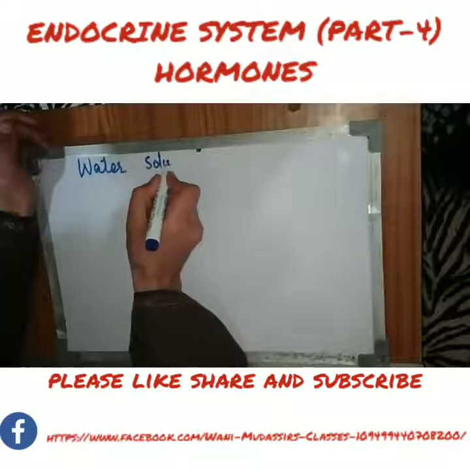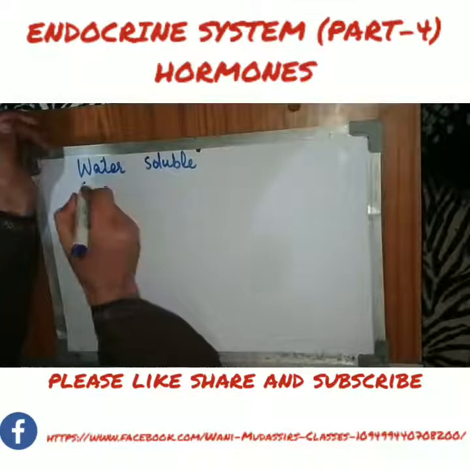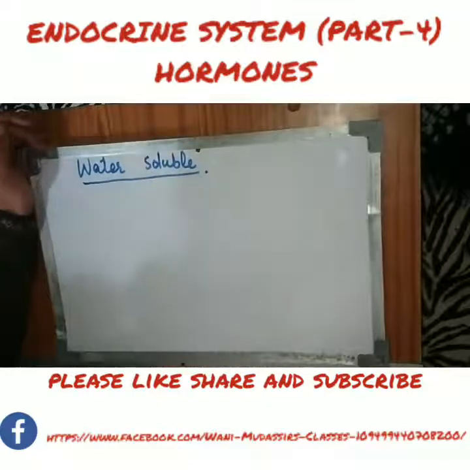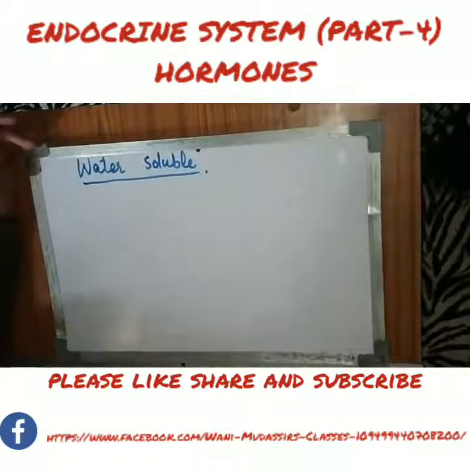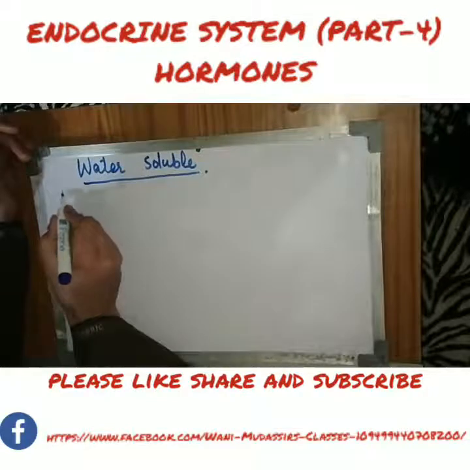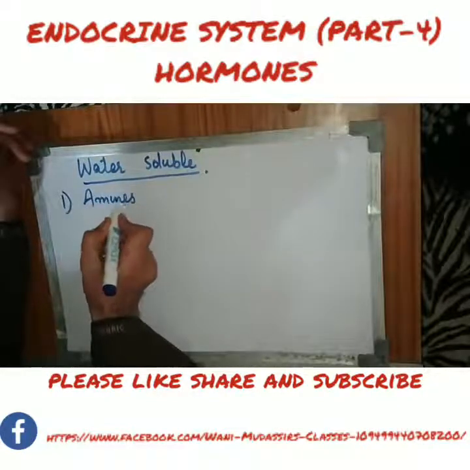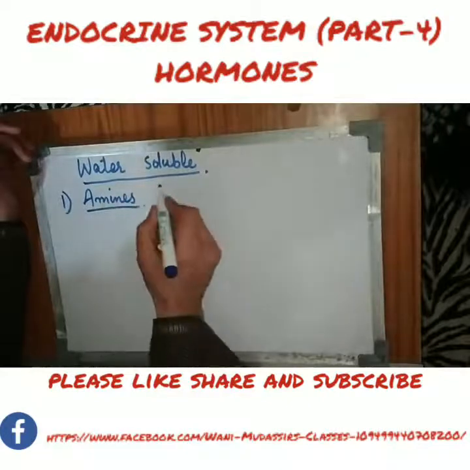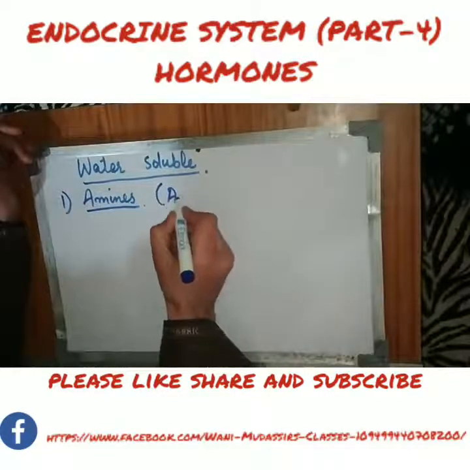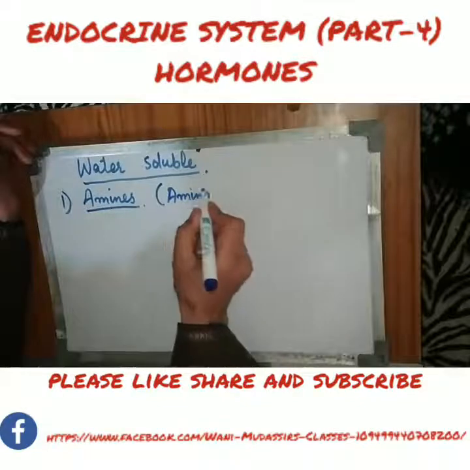Water soluble hormones. Now, among water soluble hormones, the first one is amines, or they are also called amino acid derivatives.